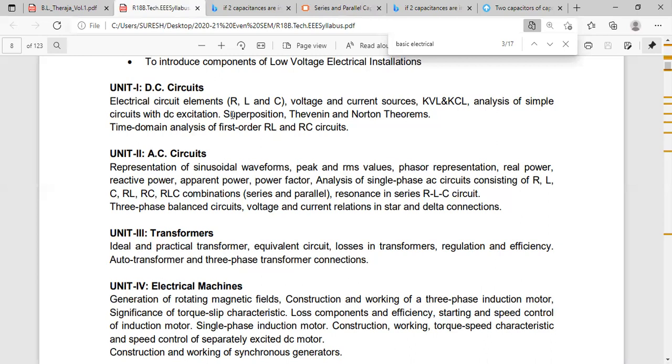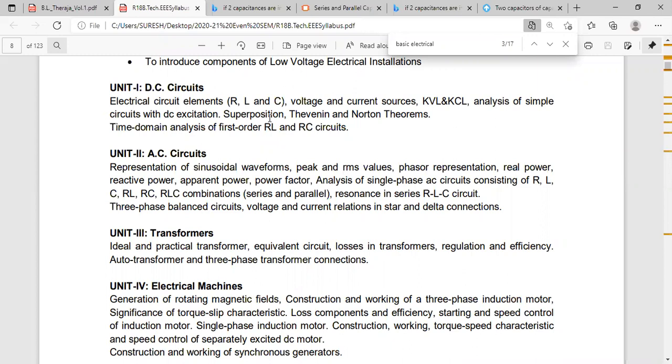So we have to write the statement of superposition theorem and take any one example and explain that problem. I told many problems in the class on superposition theorem. So take any one example on superposition and explain that.